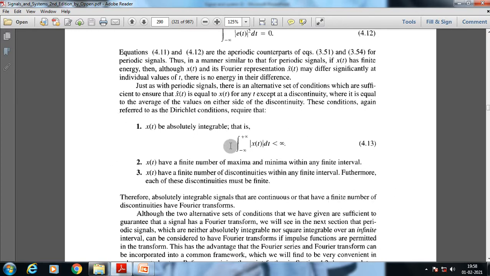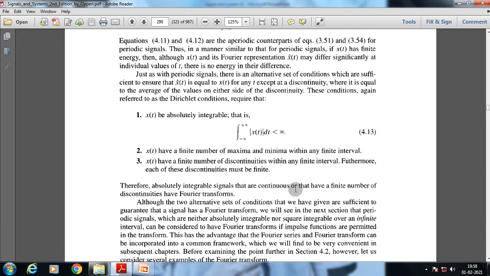If an aperiodic signal does not satisfy these three specific conditions, this signal can't be converted. It means we can't have the Fourier transform of this specific signal. So these three Dirichlet conditions should be satisfied to perform the Fourier transform of that specific aperiodic signal. Now, therefore, absolutely integrable signals that are continuous or that have a finite number of discontinuities have Fourier transforms.